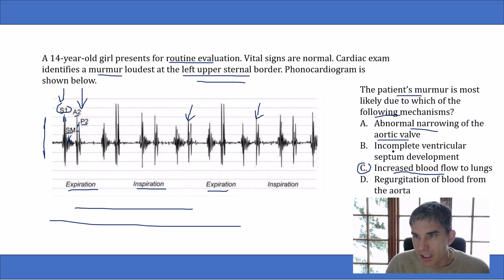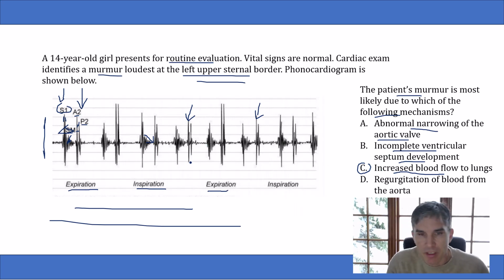Answer choice B says incomplete ventricular septum development. That's describing a VSD. Now, a VSD does cause a systolic murmur, just like we've got here, but it causes a holosystolic murmur. Holosystolic murmurs have the same loudness throughout systole, but notice that this murmur gets quieter as systole goes along. That's what happens with flow murmurs. They get quieter as time goes along. In a VSD, you have a holosystolic murmur.